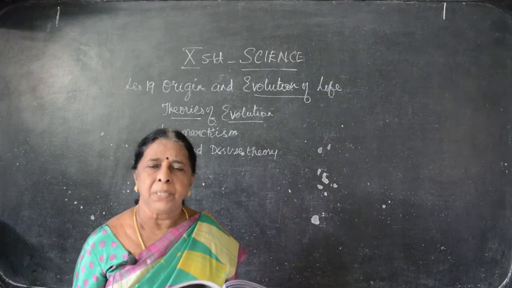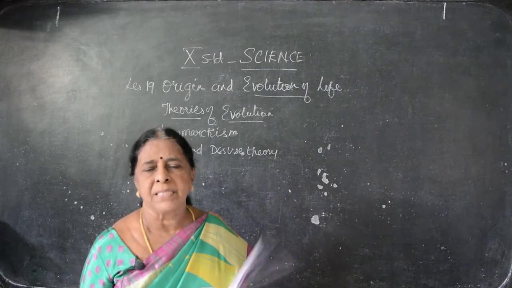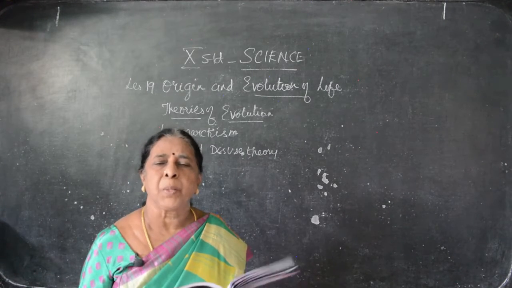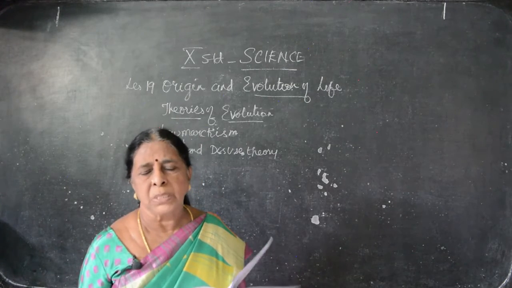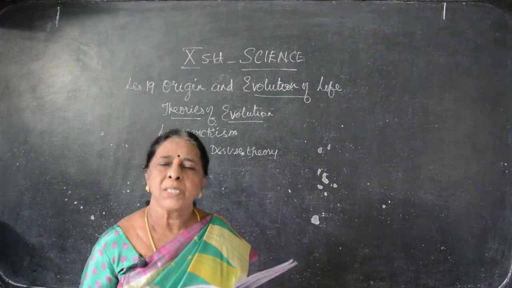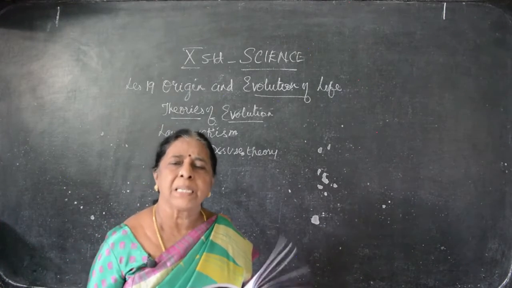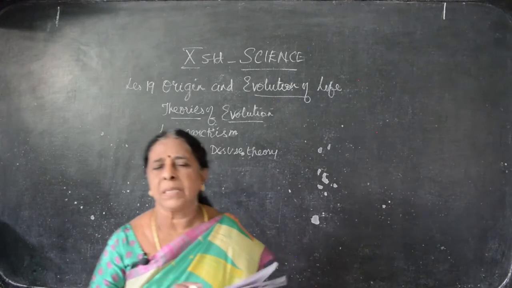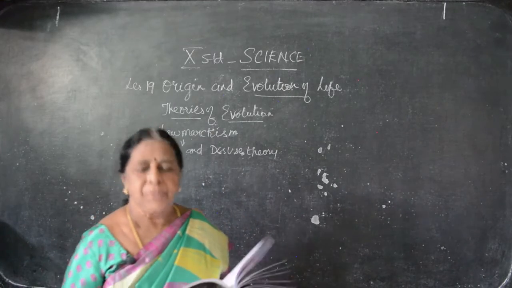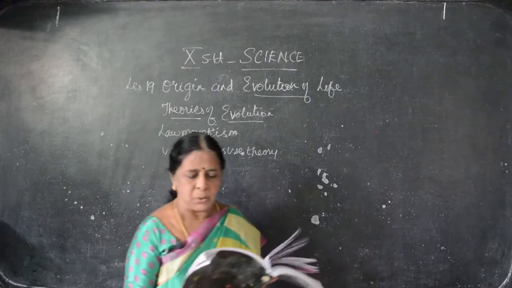And kiwi is a flightless bird. Actually, it has wings, but it is not using the wings properly, so it becomes useless. Okay, so this is use and disuse theory. So from this, what we came to know is that whatever organs we have, we have to give work to all the organs, then only they will be helpful to us. If you are not using, that will be disused only. Clear?